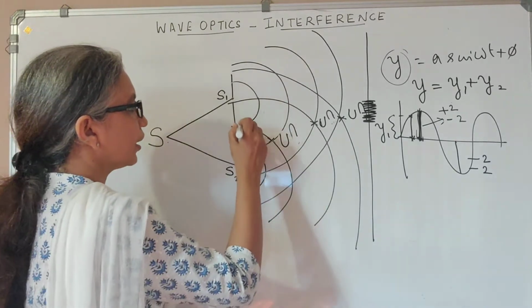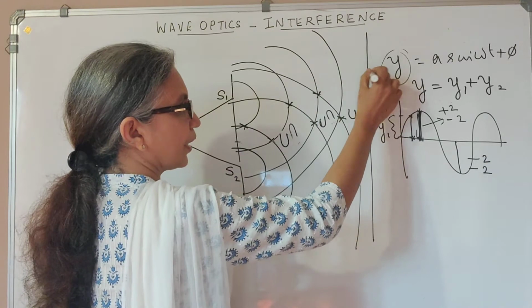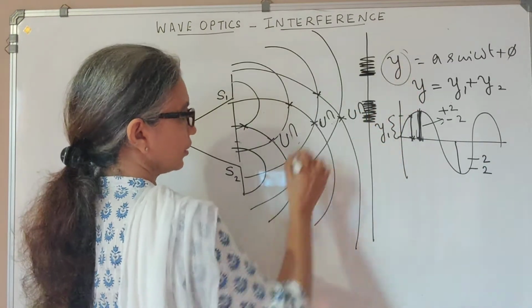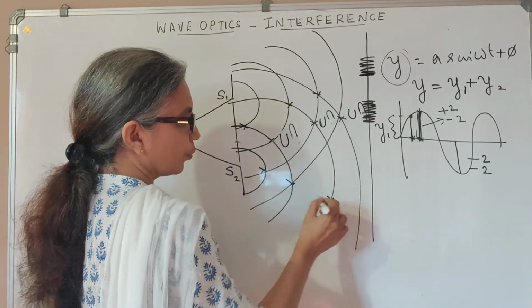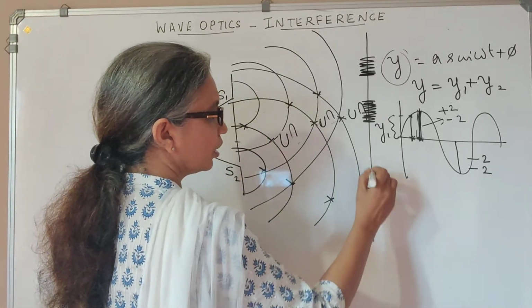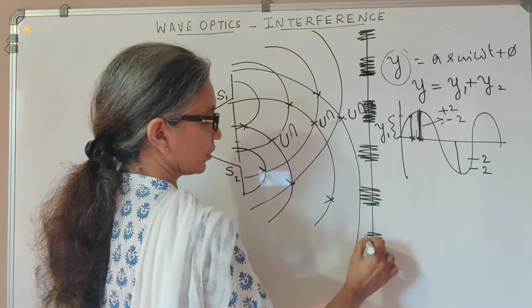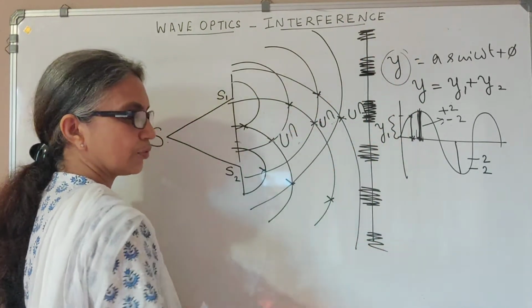So you see that at all points here you could have either a bright band or a dark band because of the superposition of waves from two coherent sources. You will see on the screen you are going to get alternate dark and bright bands like this. Okay, so this is a screen that we are looking at.